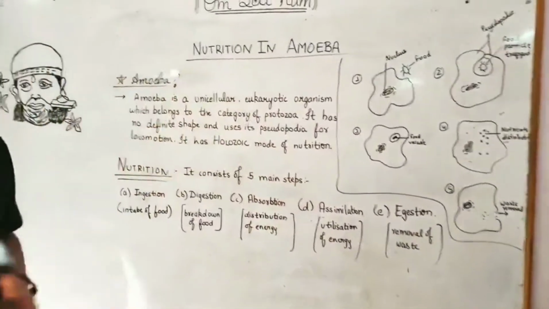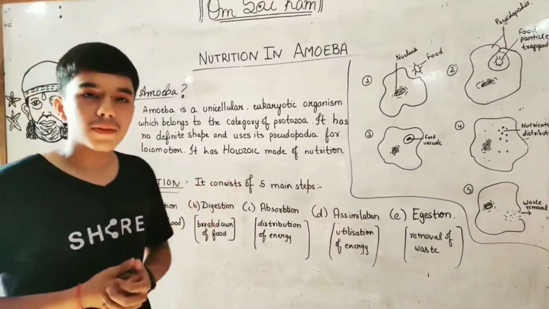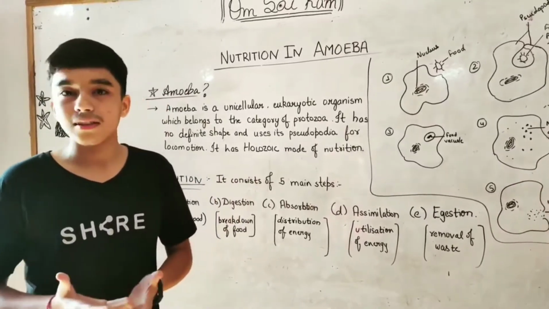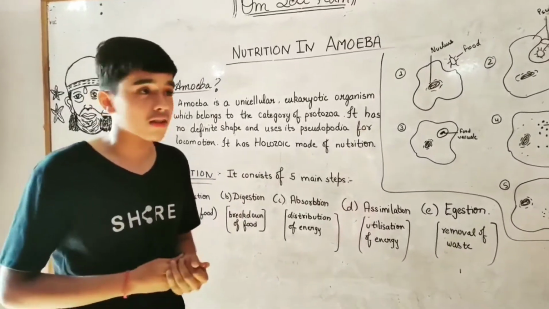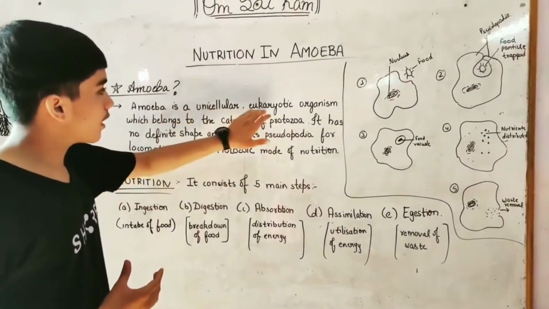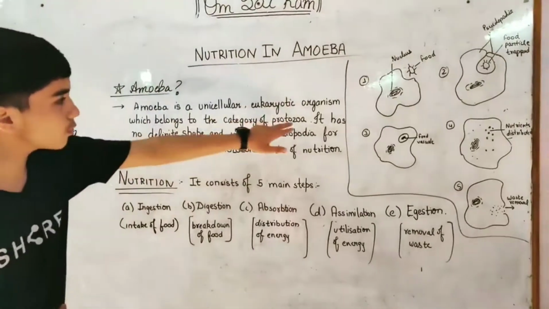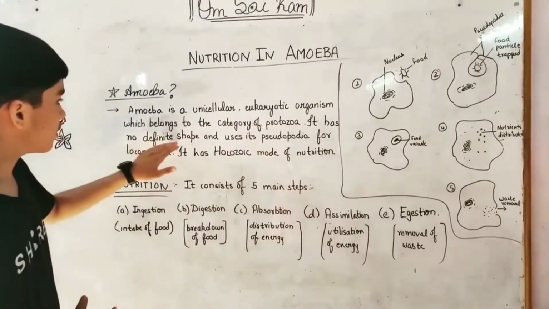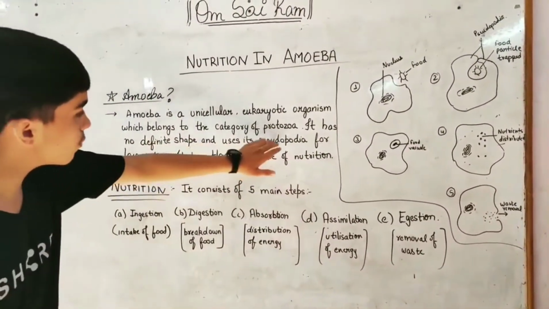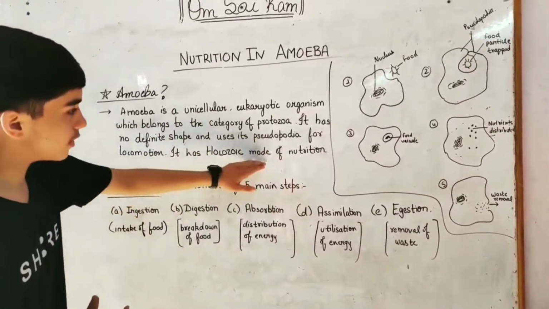So let's start. Before beginning with our main topic, nutrition in amoeba, we should have some basic introduction about amoeba. What is amoeba and what are its features? Amoeba is a unicellular eukaryotic organism which belongs to the category of protozoa. It has no definite shape and uses its pseudopodia for locomotion. It has holozoic mode of nutrition.